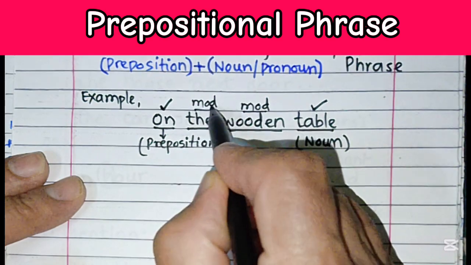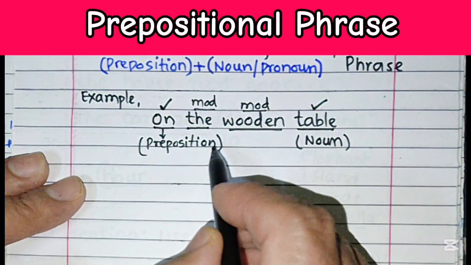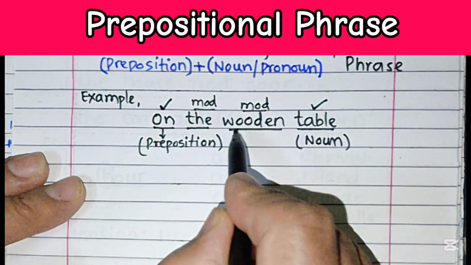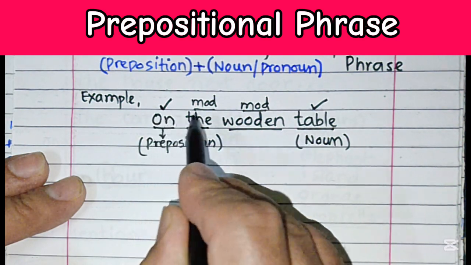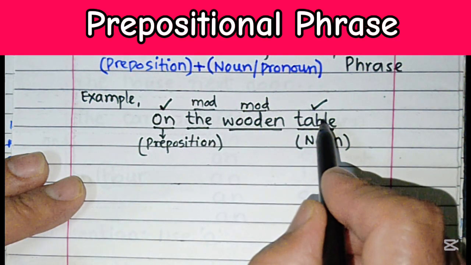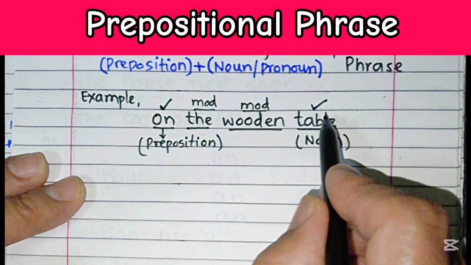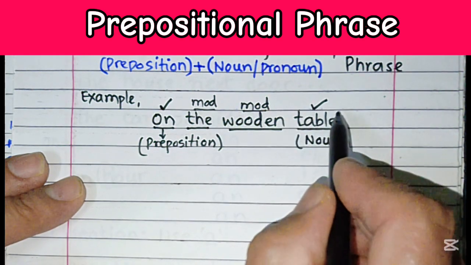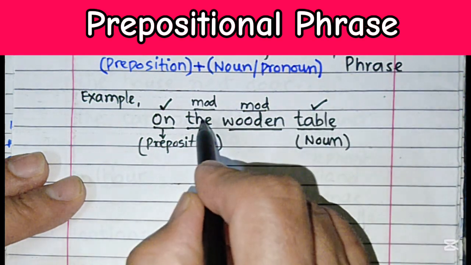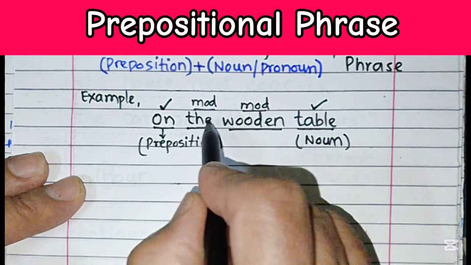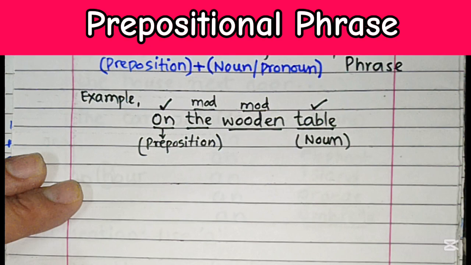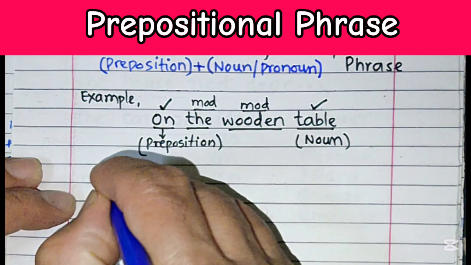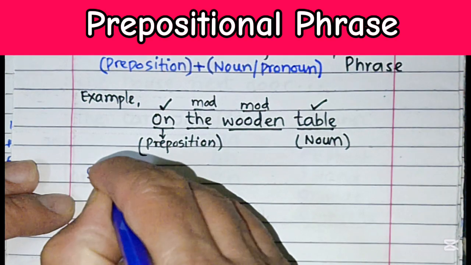So a prepositional phrase is a group of words that begins with a preposition, in this case on, and ends with a noun, that is table. It may be a pronoun as well, which is the object of the preposition, and it may also include some modifiers. So we can easily conclude that a prepositional phrase should have a structure like this.